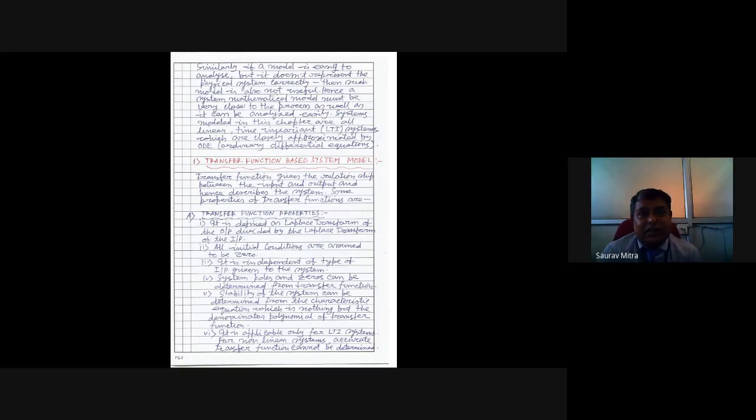Then the numerator polynomial in the transfer function gives us the zeros. If I find in the numerator one factor s minus 5, that means if you put the frequency as 5, the whole transfer function value becomes 0. So what are the zeros? Zeros are the frequencies at which the system transfer function amplitude becomes 0.